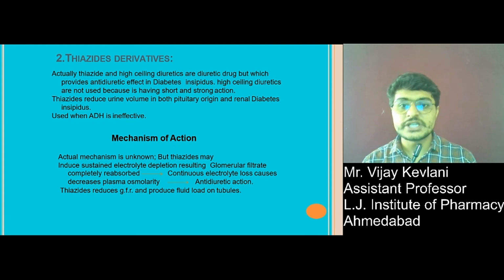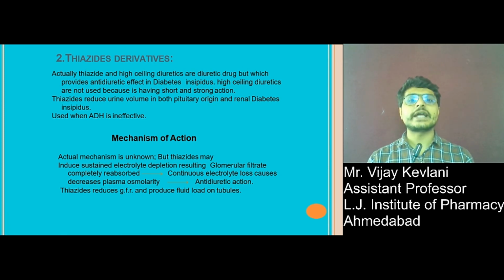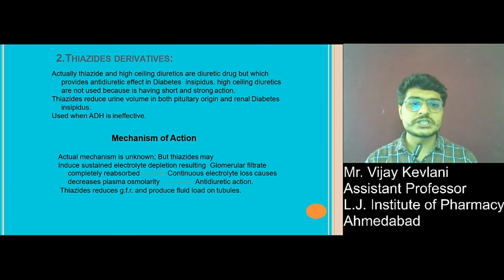Thiazide derivatives also act as antidiuretic drugs sometimes. So what is the mechanism? Let's see that. Actually, thiazide and high ceiling diuretics are diuretic drugs but they provide an antidiuretic effect in diabetes insipidus. High ceiling diuretics are not used because they have a short and strong action. Thiazide reduces urine volume in both pituitary origin and renal diabetes insipidus, and it is used when ADH is ineffective.